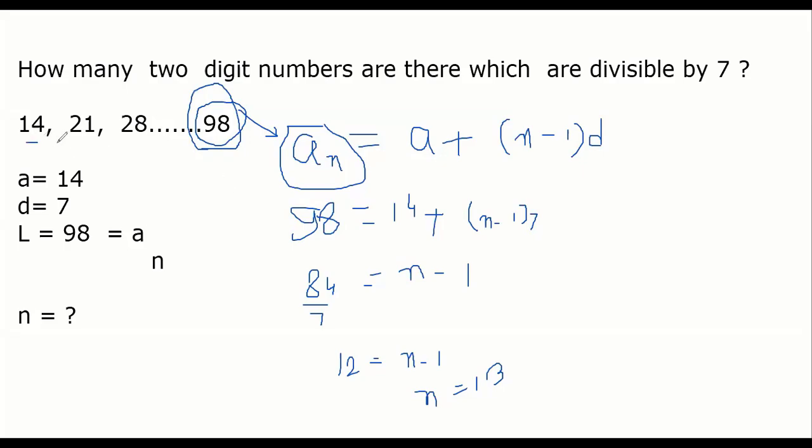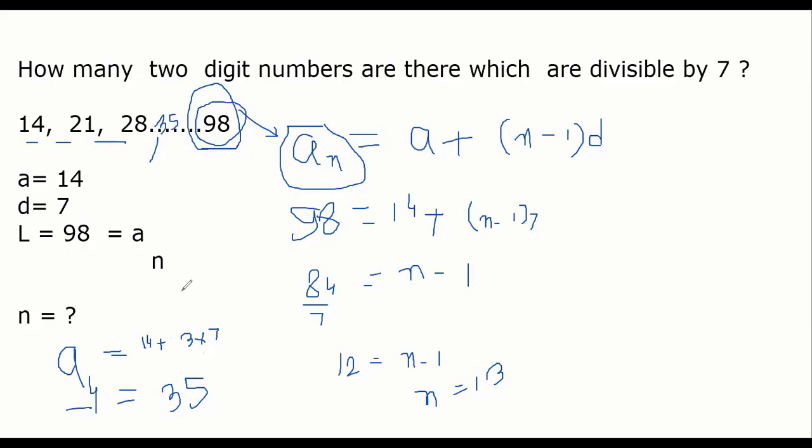Now try to find the fourth term, a4. We can also do it manually, but I am doing it by the method. If you have to find the fourth term, what will n be? 4. See, n is context sensitive, so in what context are we using it? If you have to find the fourth term, n equals 4, right? So a is 14 plus (n minus 1), here we take n as 4 because we are talking about the fourth term, so 3 into d. Friends, how much will it come? 35. Manually also it will be 35, right? Okay, sir. 35.